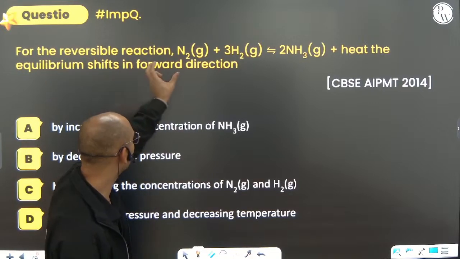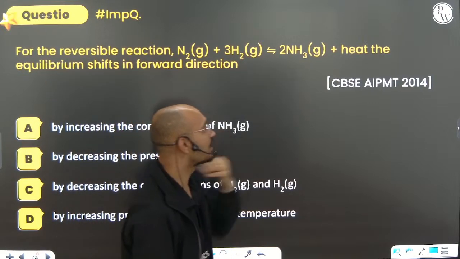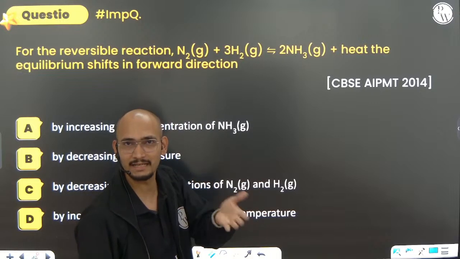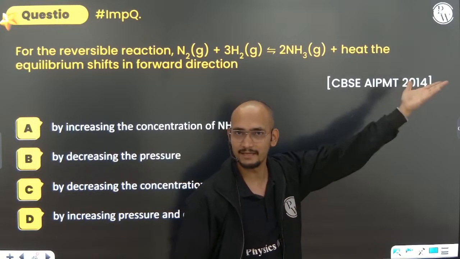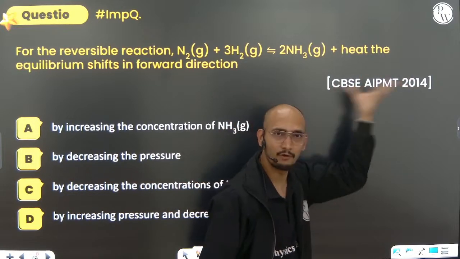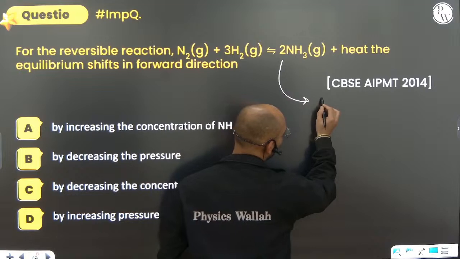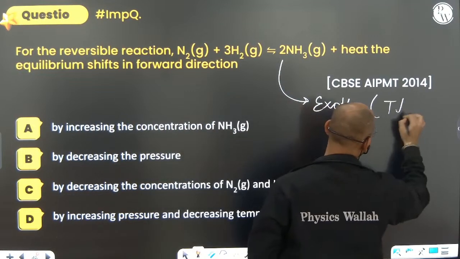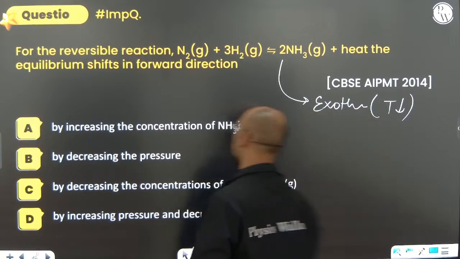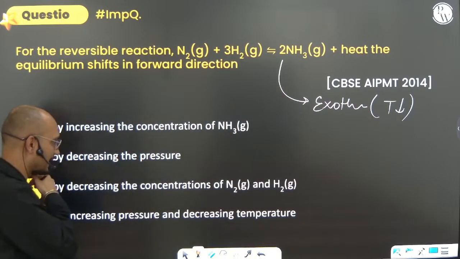Now for the reversible reaction, this plus heat. Can you see that here it is not given whether delta H is positive or negative, but it is written in the reaction only as plus heat? It means heat is being evolved. So if the heat is evolved, then it is an exothermic reaction. For an exothermic reaction, you know that the temperature should be low. So low temperature, that's clear.